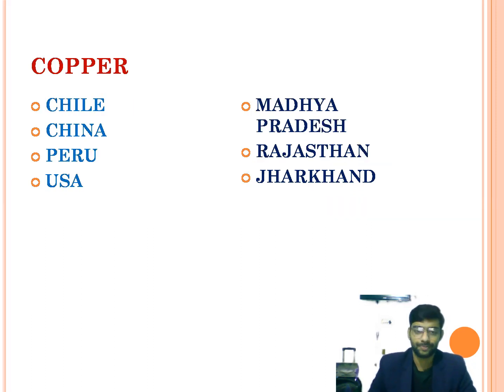Next is copper. We use copper for making copper wires, electric wires and all, right? So the countries like Chile, China, Peru, and USA are the leading producers of copper. And in India, we can see copper in Madhya Pradesh, Rajasthan, and Jharkhand.